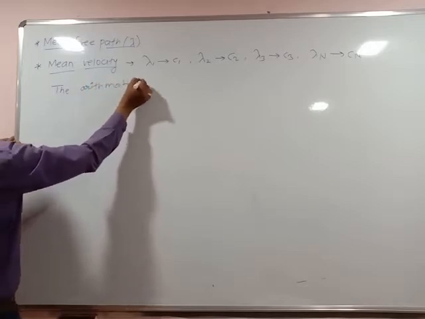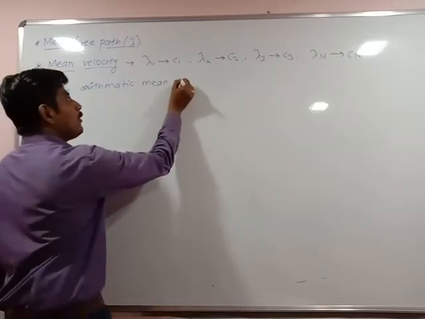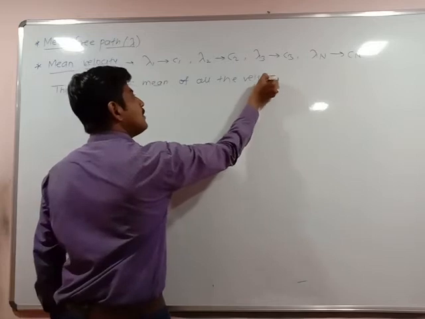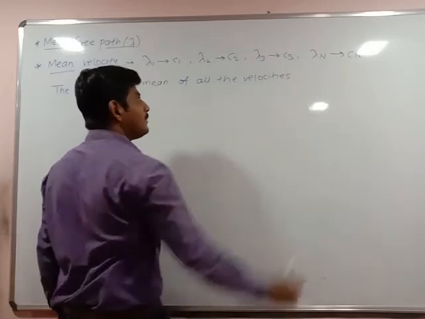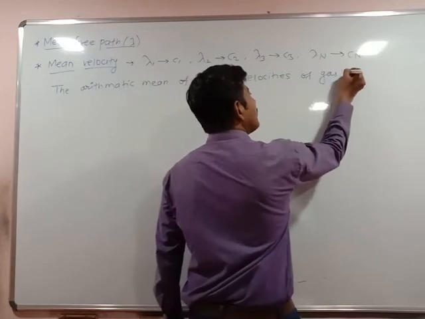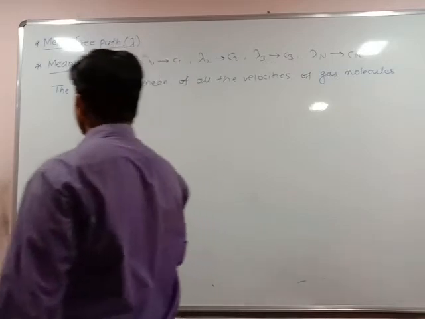The mean velocity is defined as the arithmetic mean of all the velocities of gas molecules.